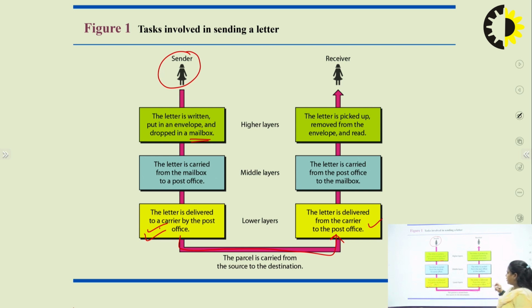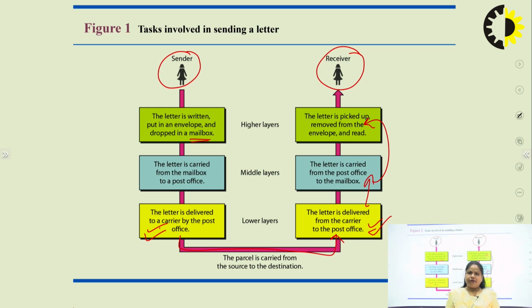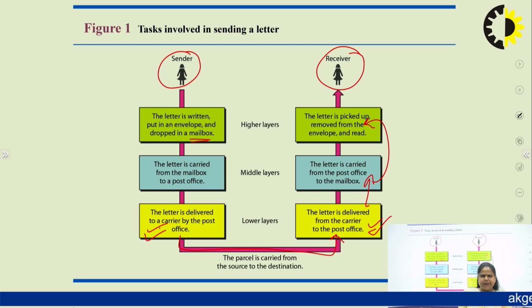When it reaches the local post office of the destination, the post office person delivers the letter to the mailbox, and finally the receiver picks up the letter, reads the source or destination address to see whose letter it is, opens the envelope and finally reads the message, right? This is the basic thing we follow in our day-to-day life.